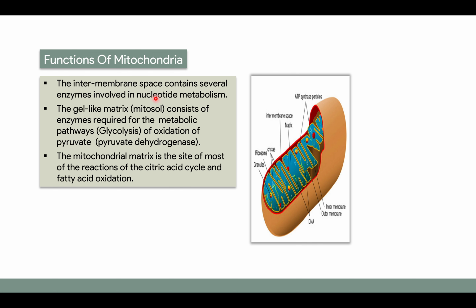The intermembrane space between the outer and inner mitochondrial membrane is involved in nucleotide metabolism. The matrix, or the gel-like matrix, consists of enzymes required for pathways like glycolysis, oxidation of pyruvate, etc. And it is also the site of the reactions of the TCA cycle and fatty acid oxidation.